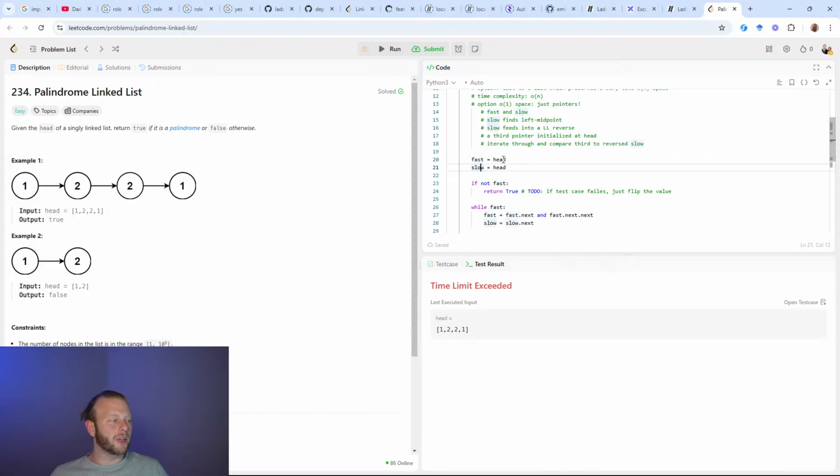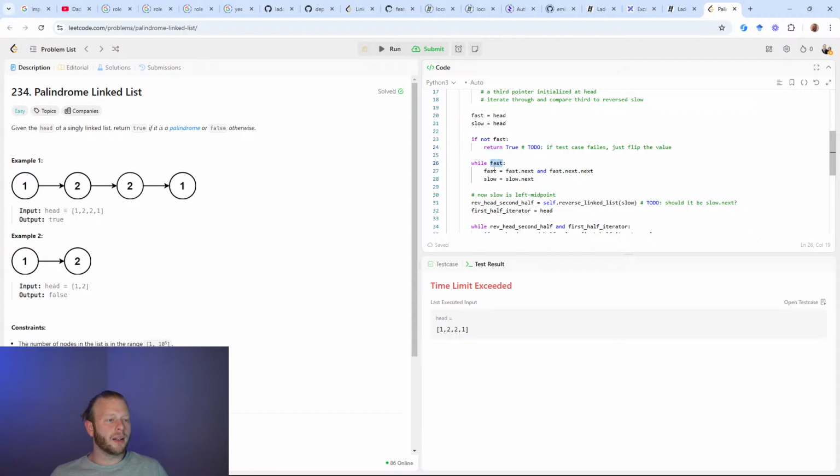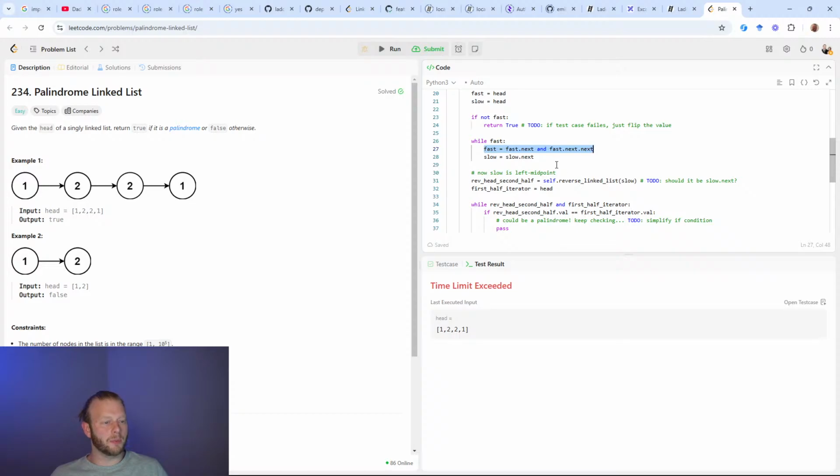Fast and slow are both initialized to the one node. So we should pass this check because I have a one node. So while I have the one node, fast is fast.next.next. I think this is our problem source. So this will point to 2, and eventually it will point to none. No, I think we passed this.